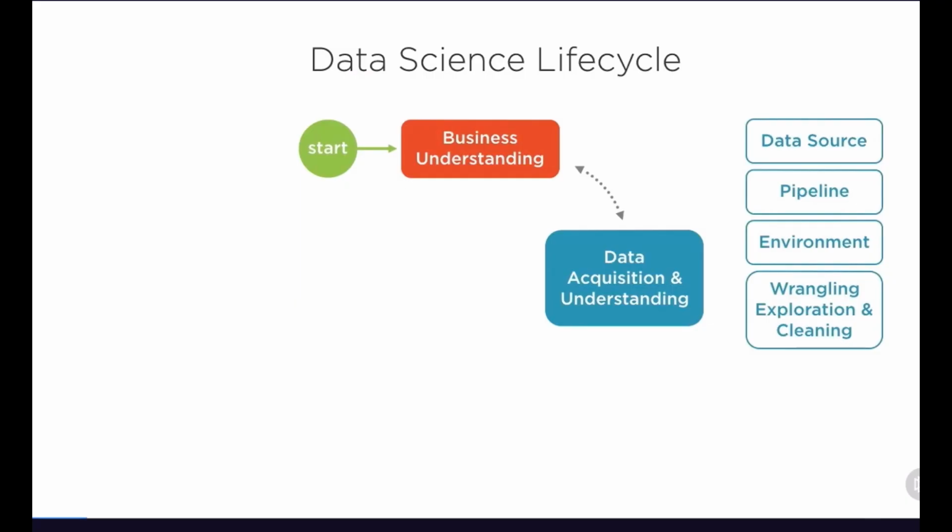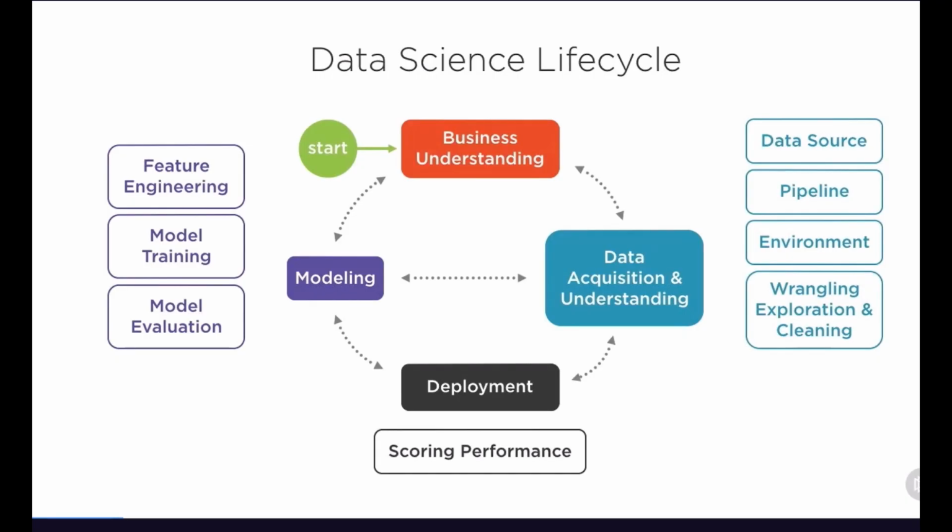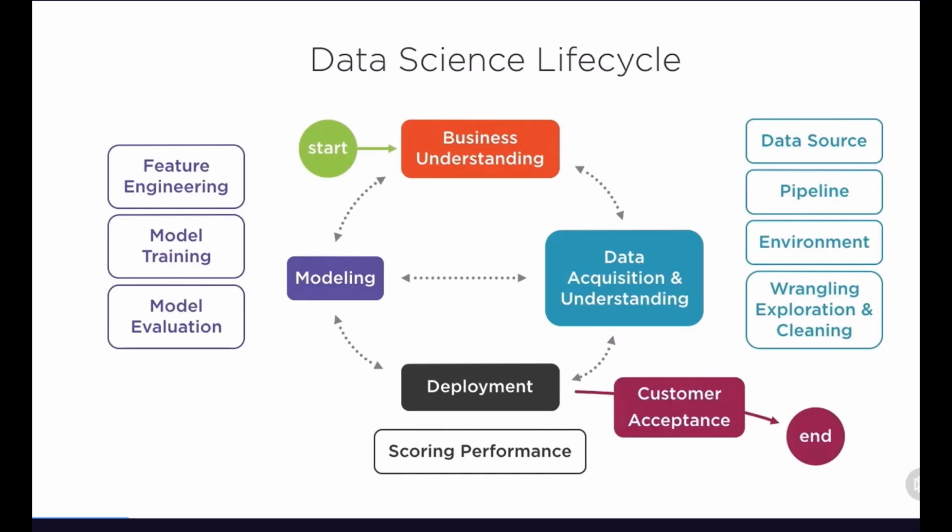And this is where we look at our data source and pipeline, all of the information around how we get our data and how we prepare it. Then we have our modeling phase, which includes feature engineering and model training and evaluation, ultimately leading to our ability to deploy and operationalize what we're doing within the insights that we've gained. And ultimately, this will then lead to customer acceptance, which will be the end of our project. So let's break each of these areas down in part.